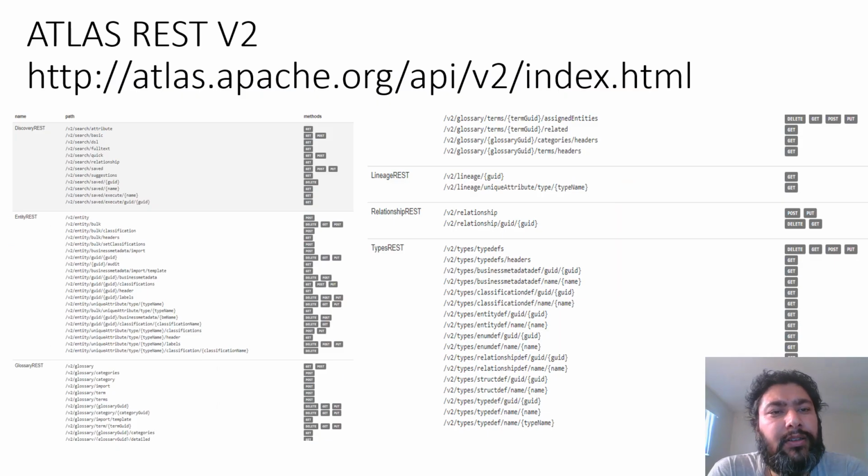So now let's discuss the APIs. Now let's come to the core topic, the Atlas REST APIs. Here you can see the page, and it contains different categories of APIs that are provided by Atlas. I have simply copied it from the default Atlas page, and you can see the link from where it is taken. The only thing that I would like to emphasize here are the categories of APIs that are provided by Atlas, like discovery based.